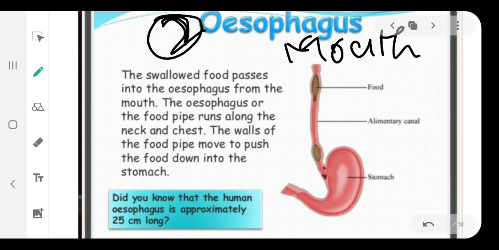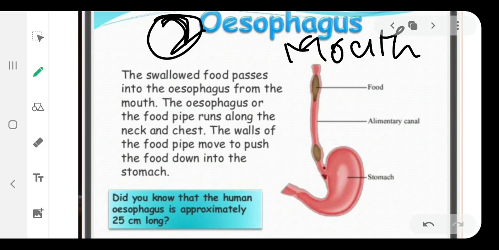The esophagus or food pipe runs along the neck and chest area. The walls of the food pipe move to push the food down into the stomach, and that pushing is done by a special type of movement known as peristaltic movement. You can see that word in your book.